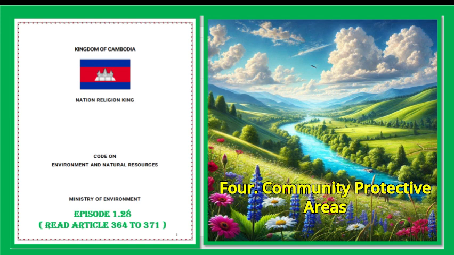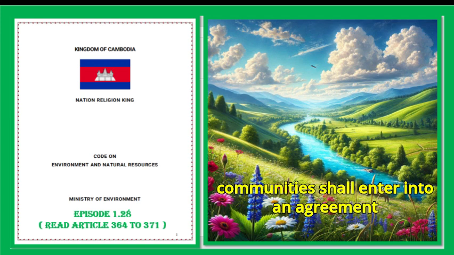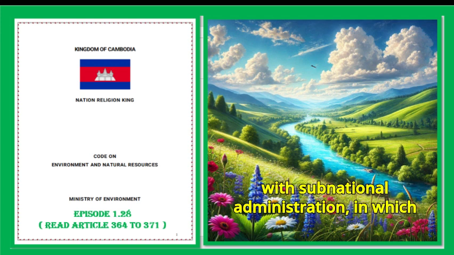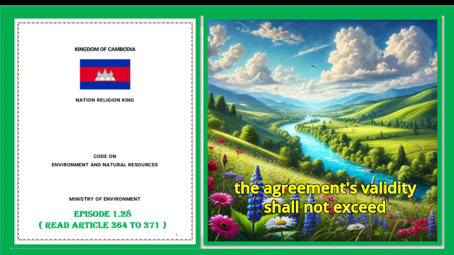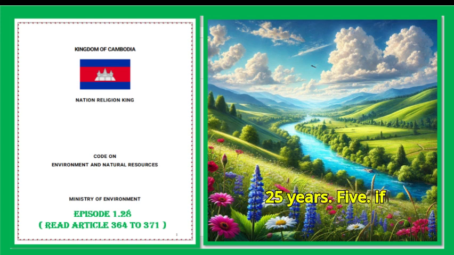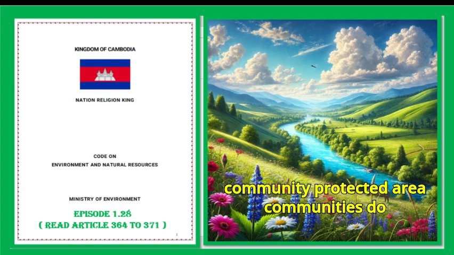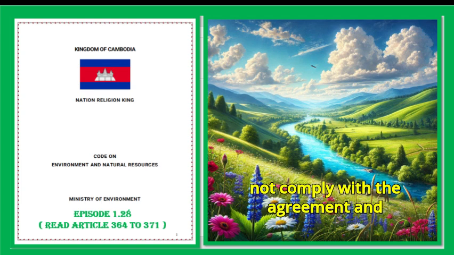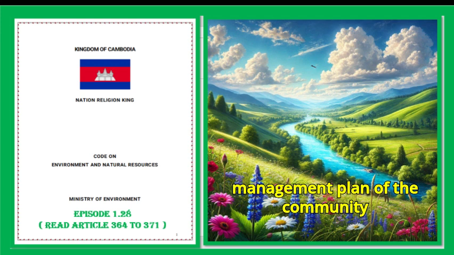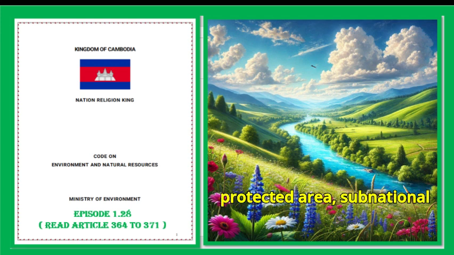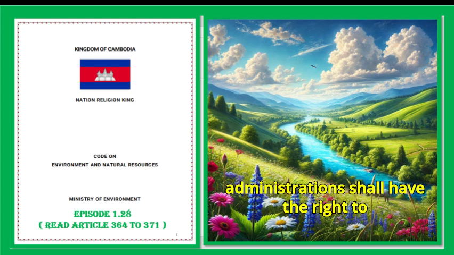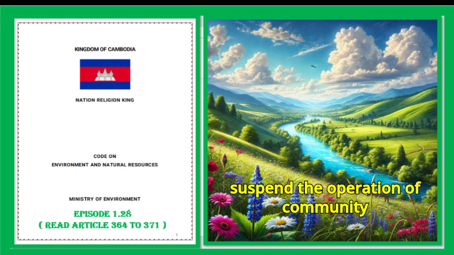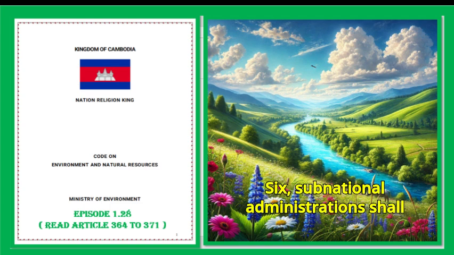4. Community protected area communities shall enter into an agreement with subnational administration, in which the agreement's validity shall not exceed 25 years. 5. If community protected area communities do not comply with the agreement and management plan of the community protected area, subnational administrations shall have the right to suspend the operation of community protected areas to review and reassess. 6.